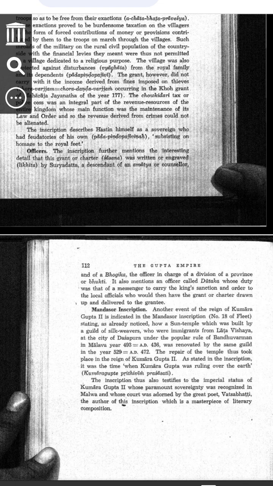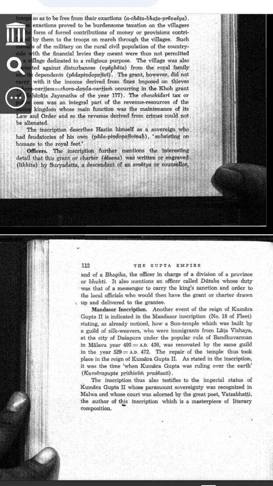Two, Dutaka, the messenger. After the king's order was written down, someone had to deliver it. This was the job of the messenger officer. The Dutaka's duty was to one, carry the king's order to local officers, and two, make sure the land was given to the correct person. Example: imagine you order a pizza online. The restaurant is the king who takes the order. The receipt, the written grant, is prepared by an employee, Suryadatta. The delivery person, Dutaka, brings the pizza, the king's order, to your home, the local officials.